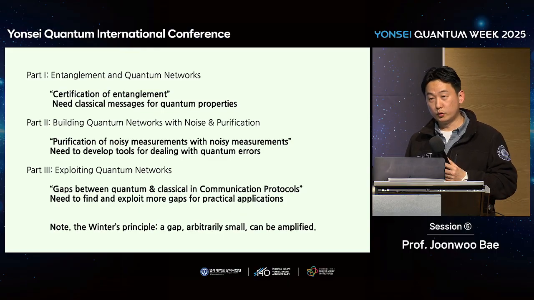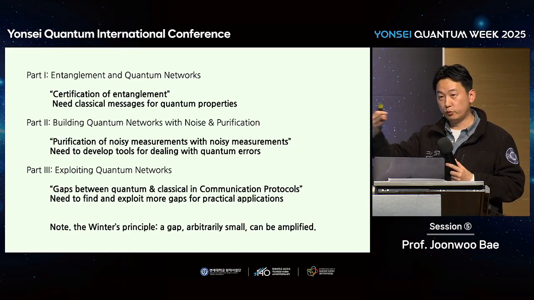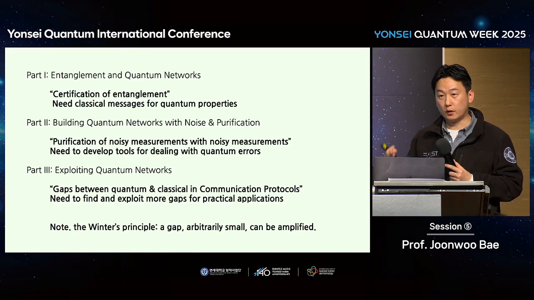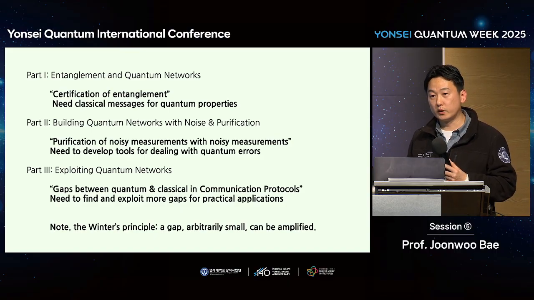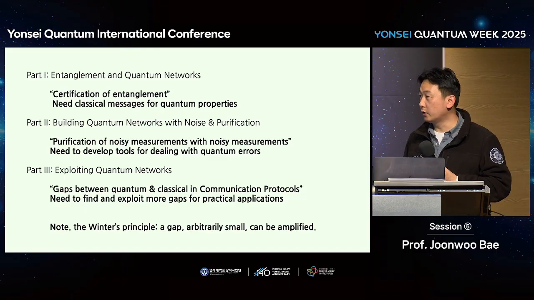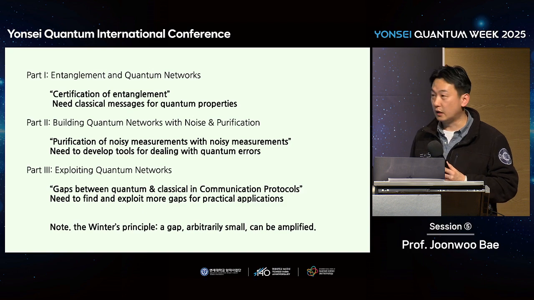And again, although there's error correction and so on, I believe, in my opinion, we need more tools to deal with quantum errors to reach the point we want, for instance, quantum factoring or Grover's algorithm and so on. The last part: once we have a clean quantum network, what can we do? There are many things we can do in quantum communication scenarios.